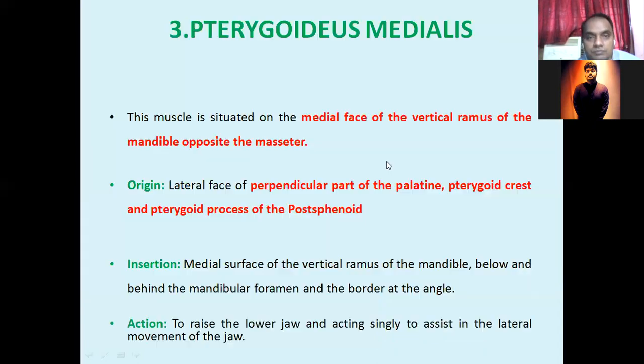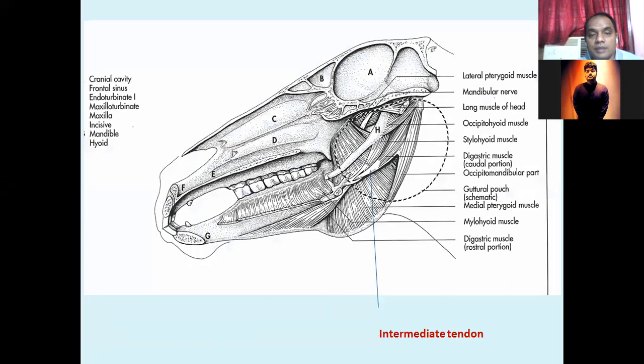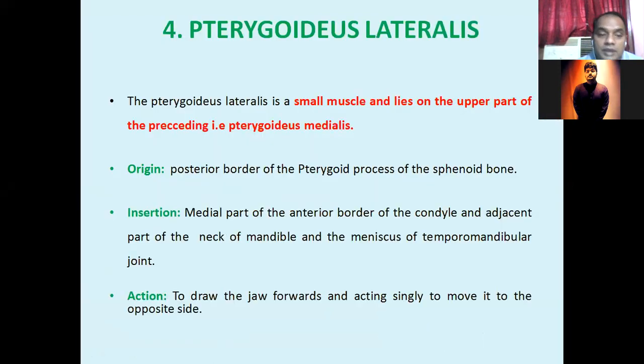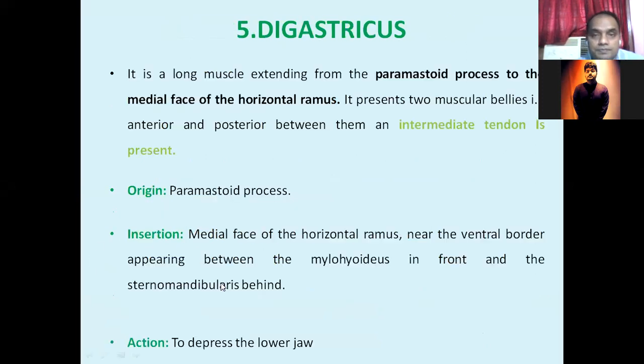It arises from the paramastoid process and is inserted into the vertical ramus, the medial surface of the vertical ramus, below and behind the mandibular foramen, and goes up to the body of the mandible also. I can give you a short note on the digastricus muscle. This muscle has the intermediate tendon. It has two bellies, anterior belly and posterior belly. Between these two bellies, the intermediate tendon is present.